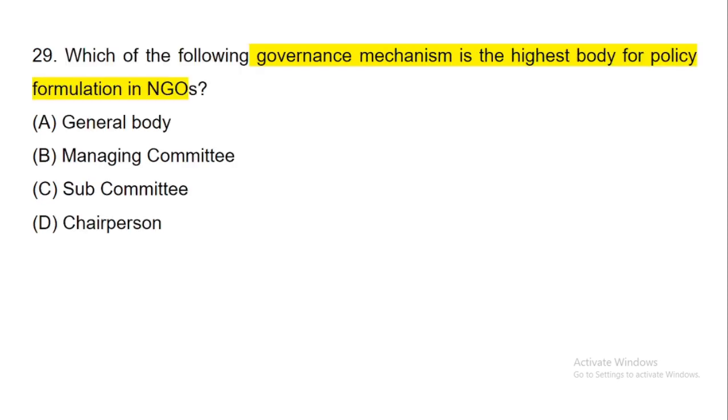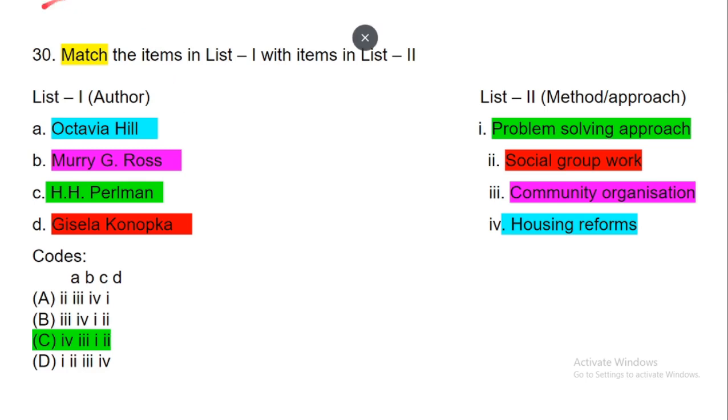Next question, which one of the following governance mechanisms is the highest body for policy formulation in NGOs? We know that the general body is the highest governance mechanism. Next question, match authors with their methods and approaches. The authors who developed the methods or approaches, we have to match them. Octavia Hill is associated with housing reforms. M.G. Ross is associated with community organization. H.H. Perlman is associated with the problem solving process, and G. Konopka is associated with social group work.